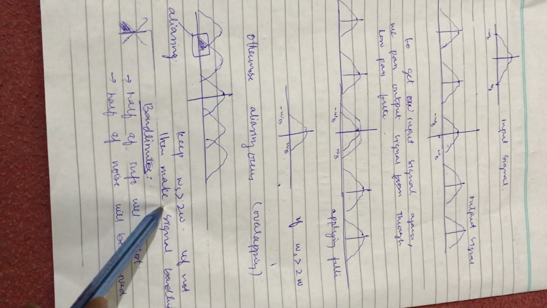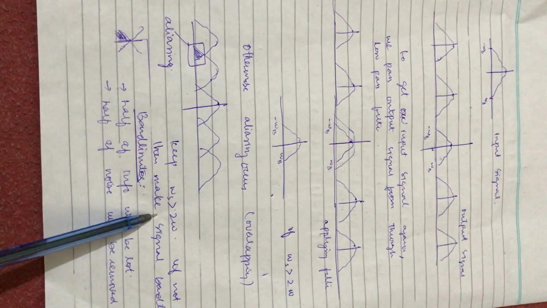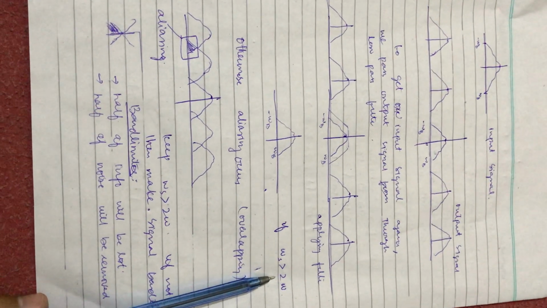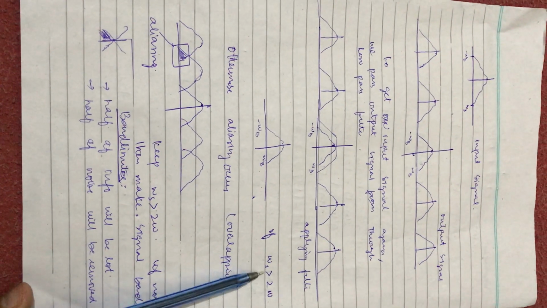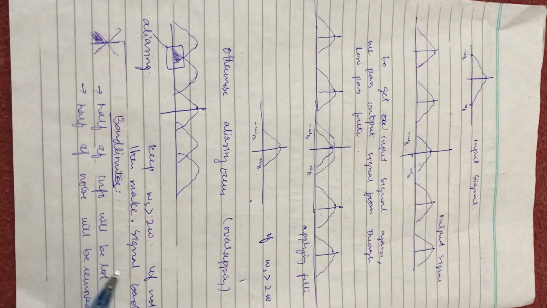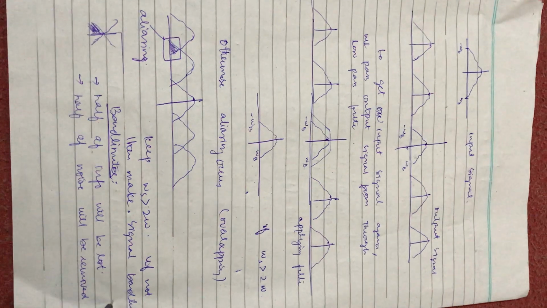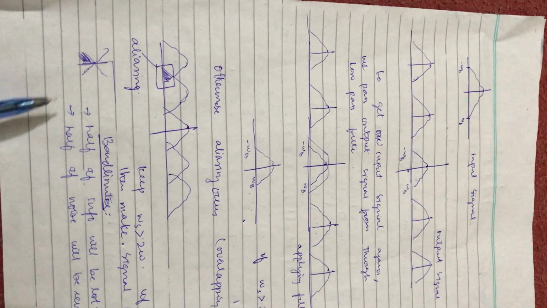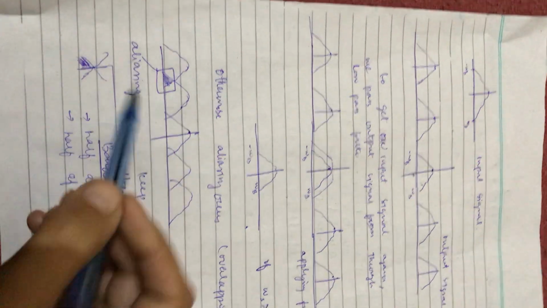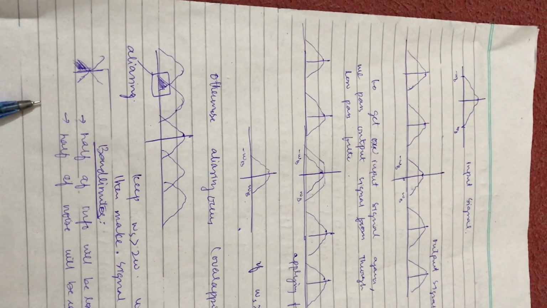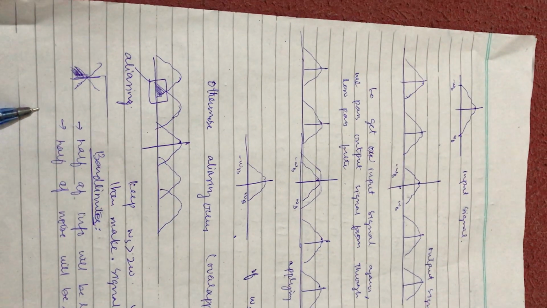What can we do to avoid aliasing? The frequency of our sampling signal must be twice the maximum frequency. If we can't do this, then our signal must be band limited. Band limited means that if our signal is band limited, then this will happen: half of our information will be lost and half will be saved.